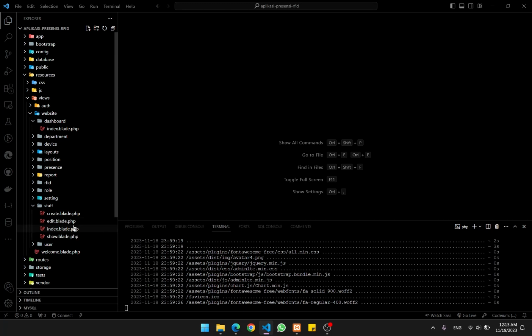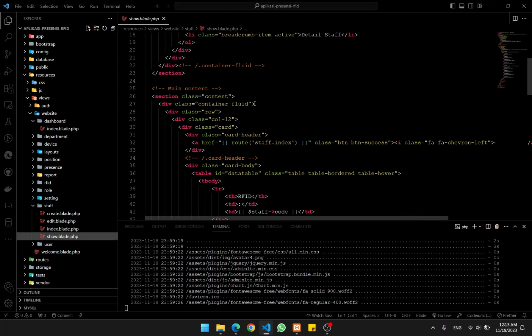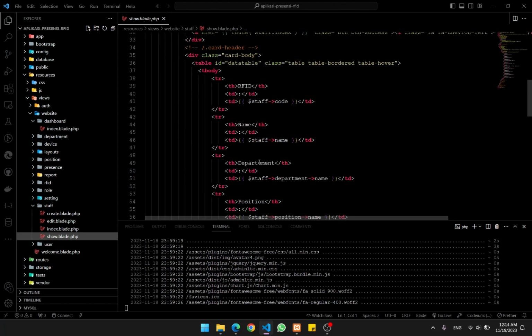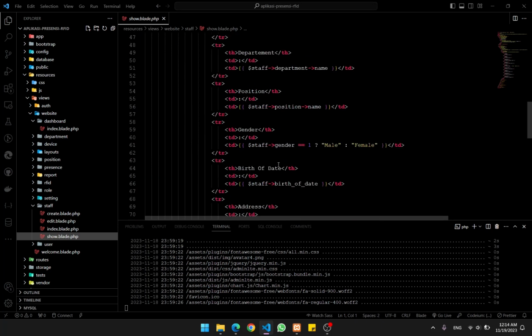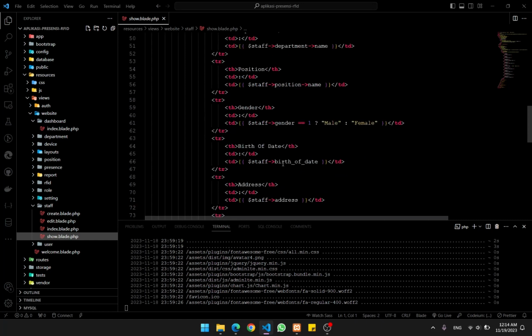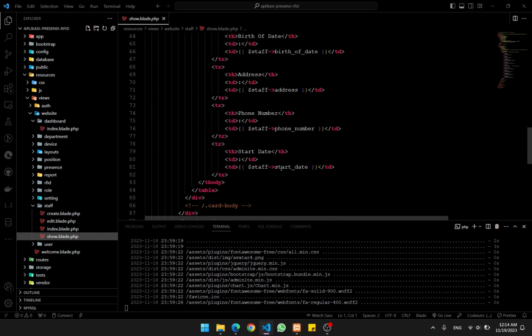There is a create page, edit page, and show page. The show page is basically the details of every single staff member: things like the name, the department they come from, their position, their gender, their date of birth, their address, as well as their phone number and the start date. Start date is basically when they joined the company or the organization.